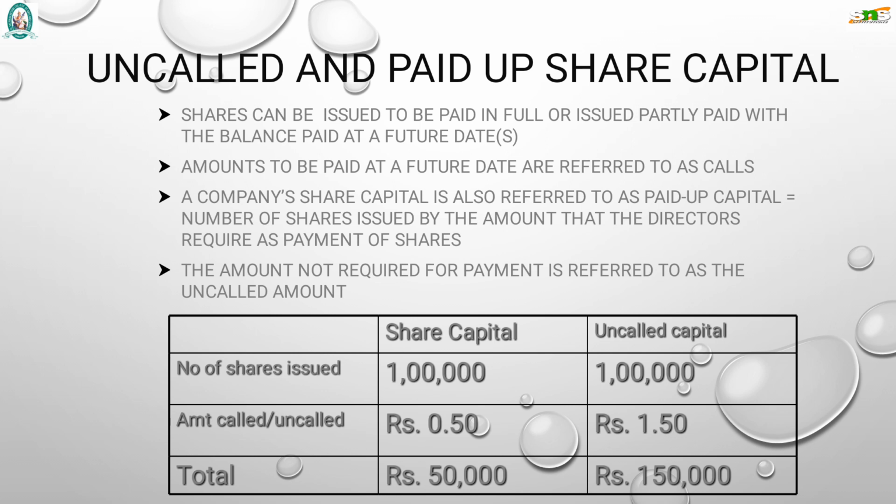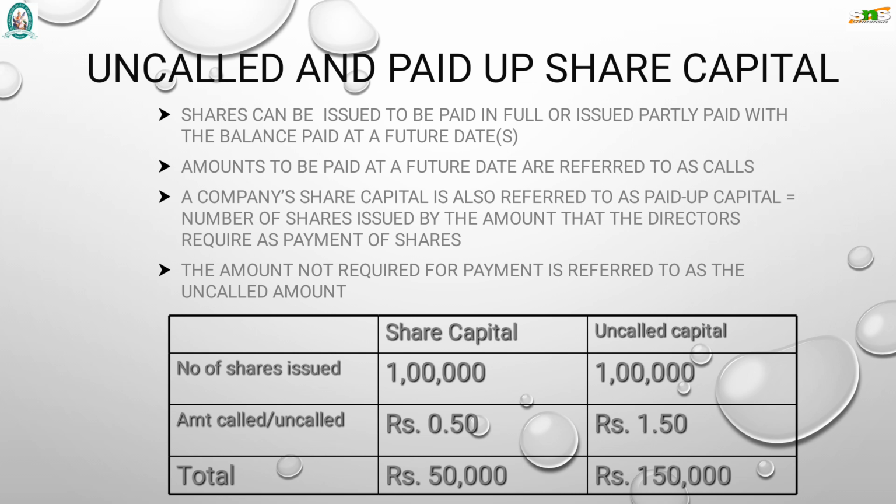For example, a company is going to make an issue of 10 lakh shares at a rate of 10 rupees each. First, at the time of application, they are asking the applicant to pay 2 rupees. If he is asking for 1000 shares, 1000 into 2, 2000 rupees he has to pay at the time of making the application.